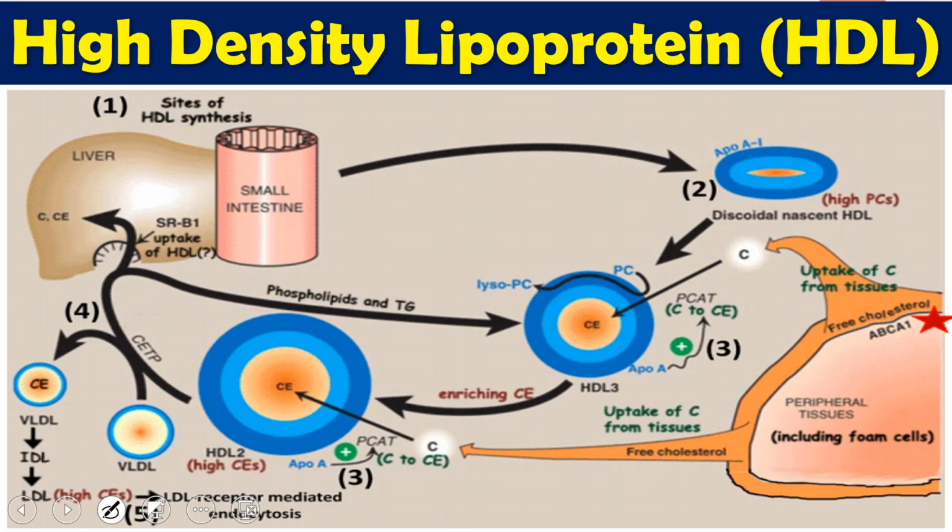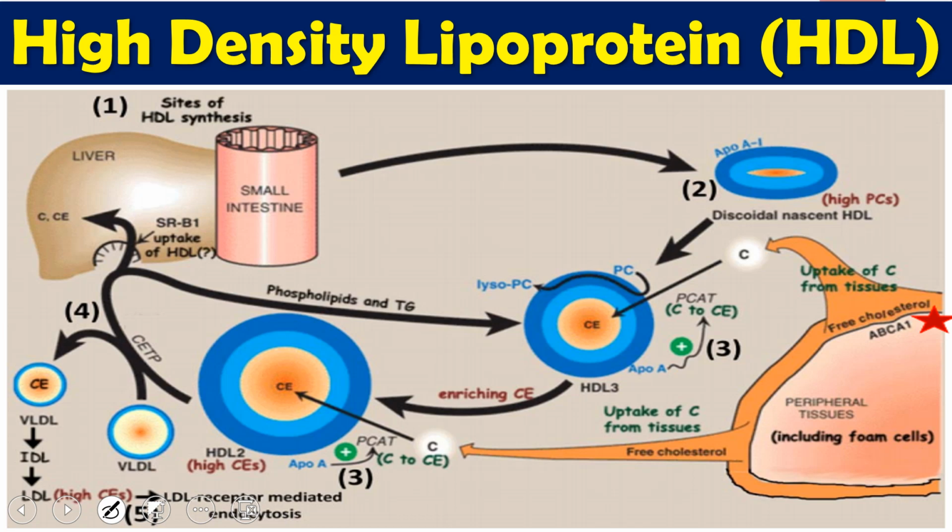This is the normal movement of lipid from the intestine or the liver to the tissue. HDL normally does the opposite. It transports lipids, especially cholesterol, from the tissue to the liver. Since this is the opposite direction, it is called reverse cholesterol transport.